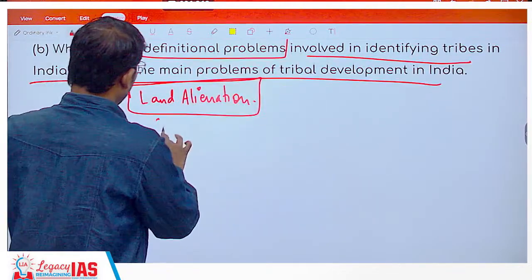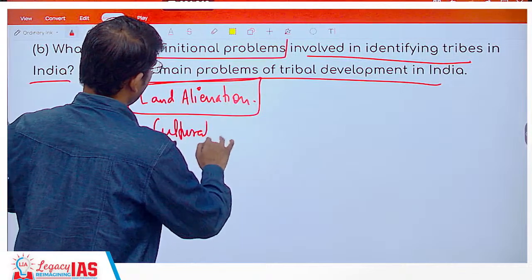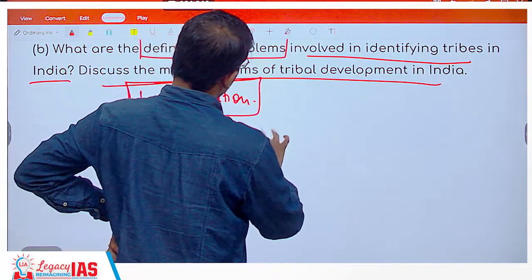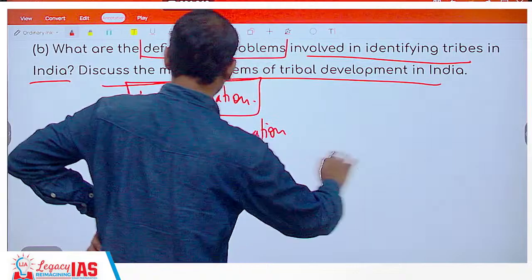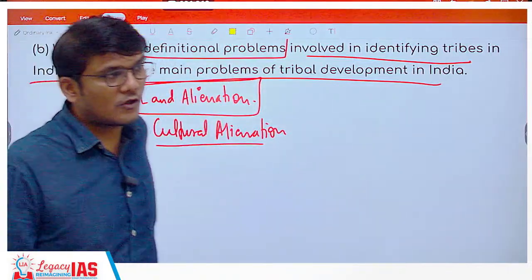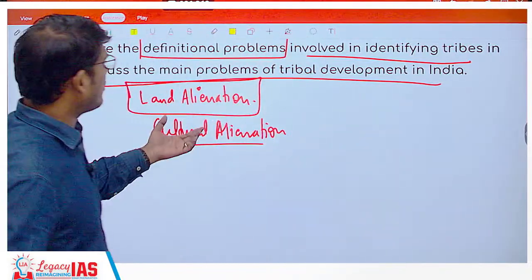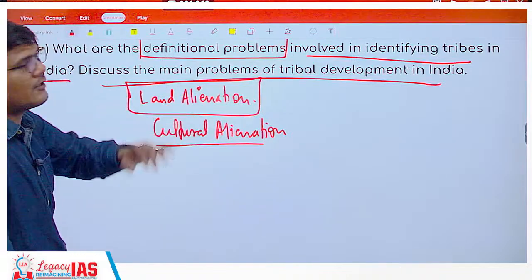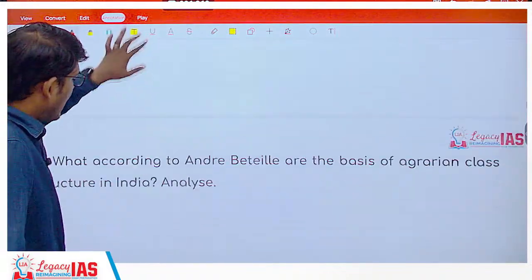Then, of course, there will be cultural alienation. There is no or less amount of integration, or there will be isolation. So these are the issues in front of them. Mention them and quickly give solutions to this and end your answer.